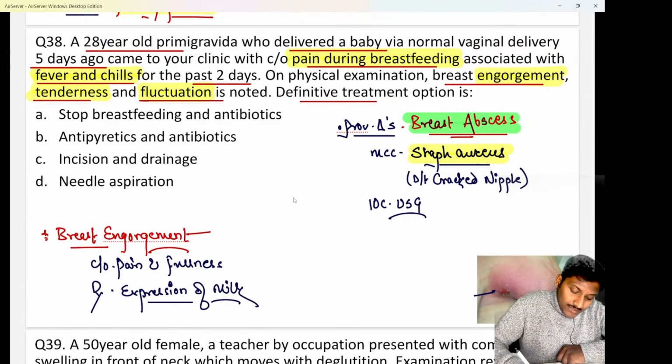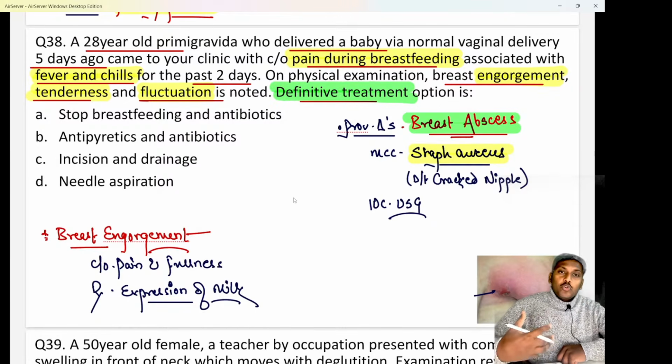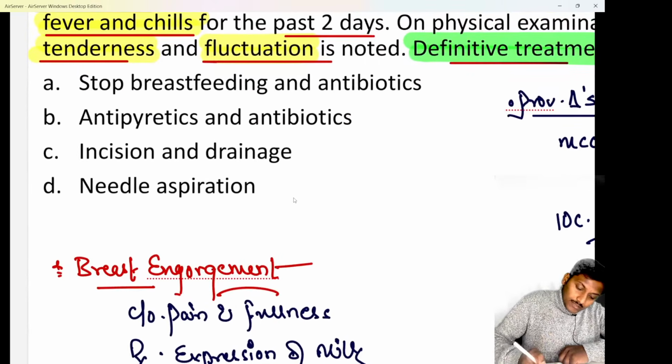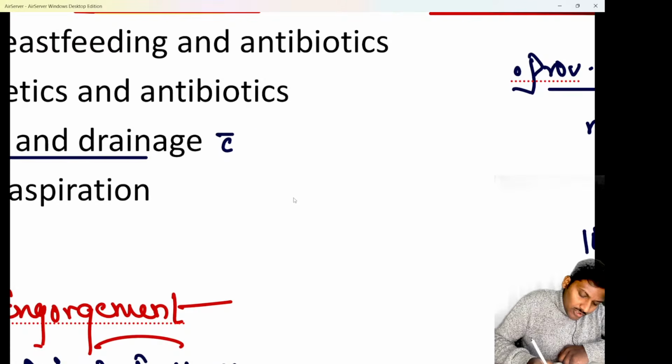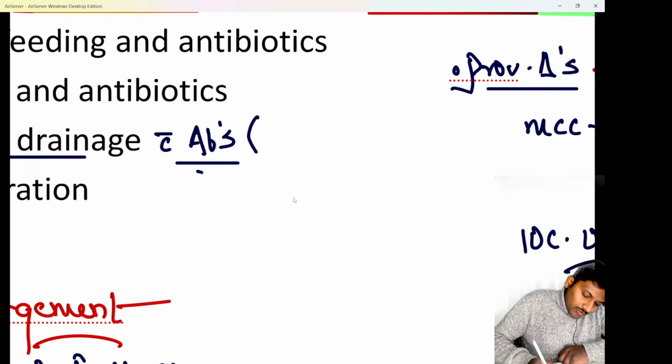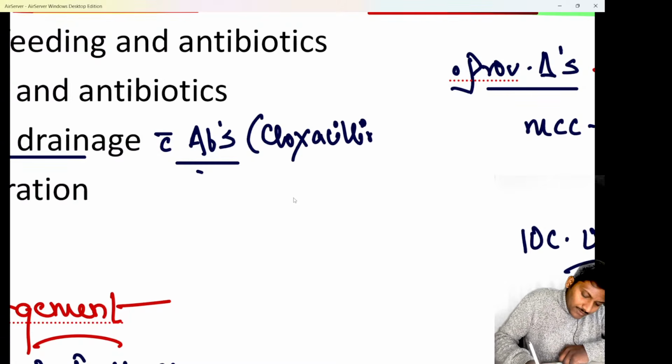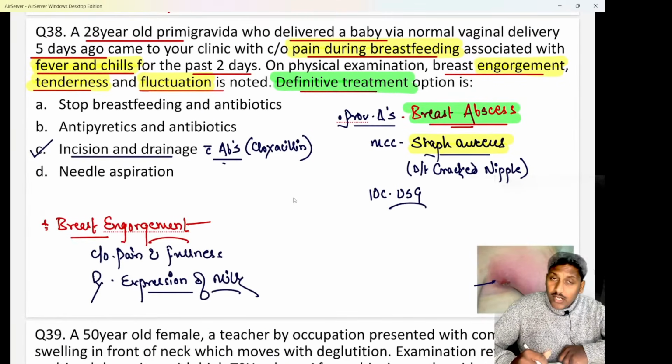Now here they have asked what is the definitive treatment, and we know the most appropriate or best treatment for a case of breast abscess is nothing else but option C, that is, you have to perform an incision and drainage, and obviously along with incision and drainage you have to give antibiotics. But do remember the antibiotics we usually give in breast abscess are safe antibiotics like cloxacillin or dicloxacillin. Understood?